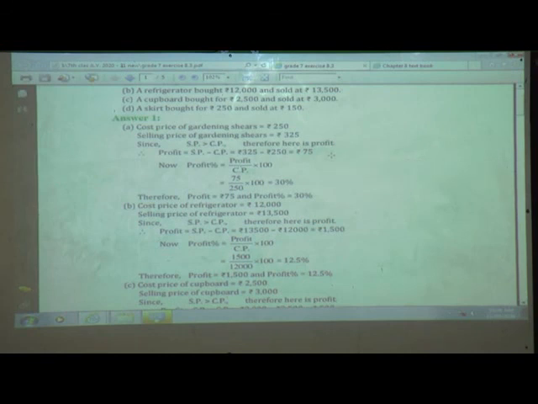That is nothing but the profit. Now you know the profit, so you can find out the profit percent. Profit percent is equal to profit upon CP multiplied by 100, which we had learned in the previous session. So profit upon CP into 100: we get the profit as 75 upon the CP given in the statement, 250. So 75 upon 250 into 100 is nothing but, after reduction, 30%.